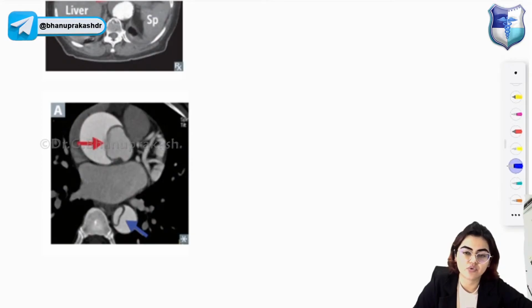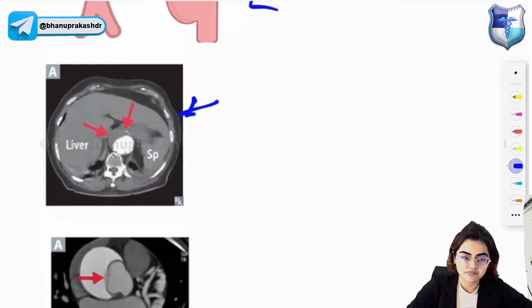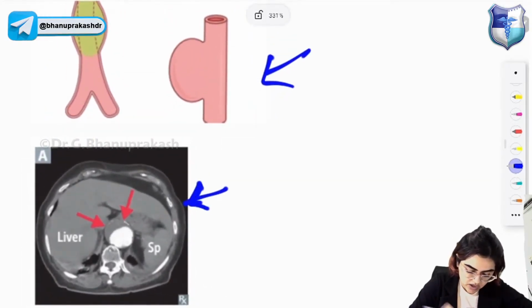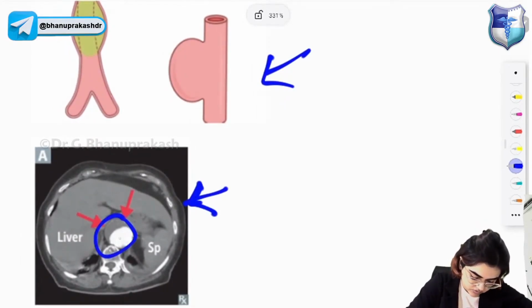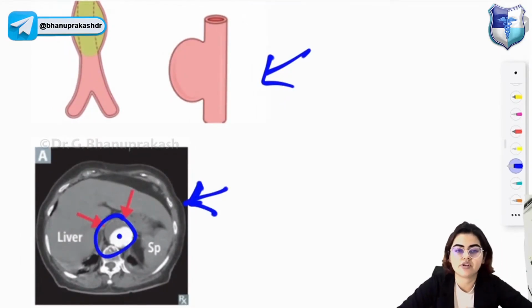The CT image I have shown you is of aortic aneurysm. What is this? This is the abdominal aorta. The abdominal aortic aneurysm can present as a palpable pulsatile abdominal mass. What is the cause of abdominal aortic aneurysm? It is associated with transmural inflammation and extracellular matrix degradation. So a palpable pulsatile abdominal mass is an aneurysm.